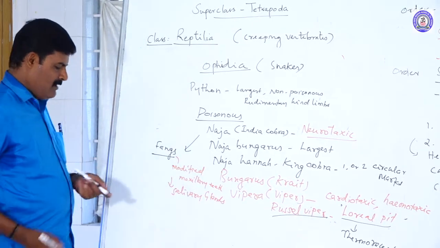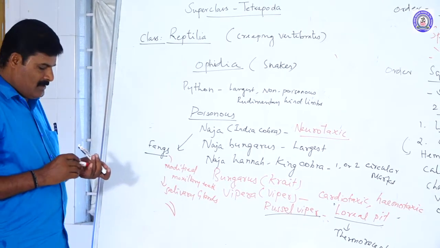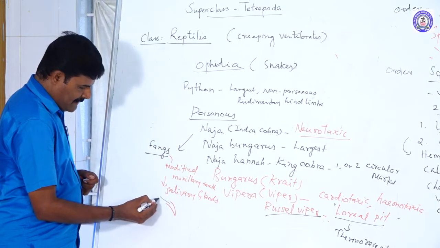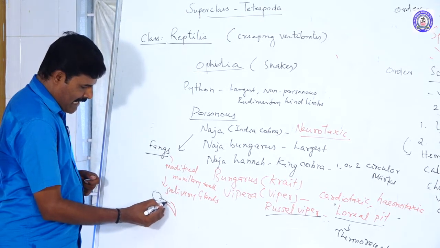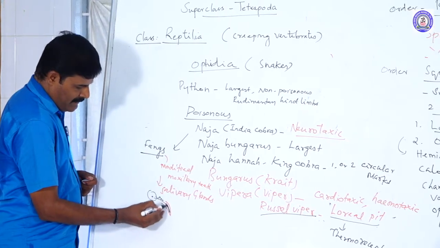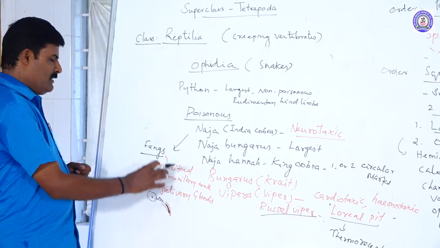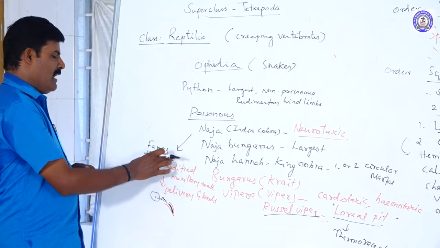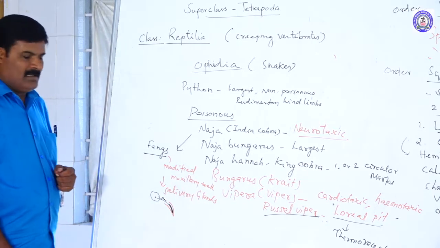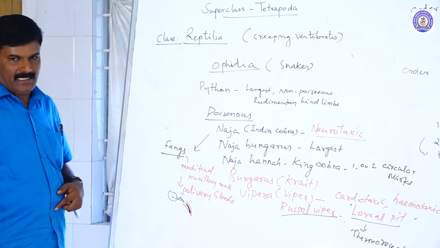For example, this is a fang, a maxillary tooth, and this is connected to the glands which secrete poison. These are filled in the fangs. So this is an important structural part. Fangs are modified maxillary teeth, and the poison is secreted by salivary glands. That is an important part of the poisonous snake.